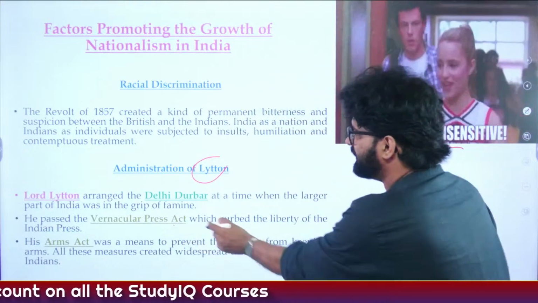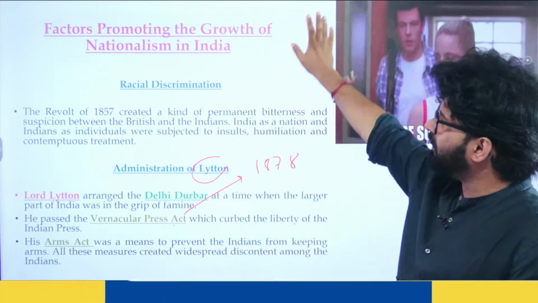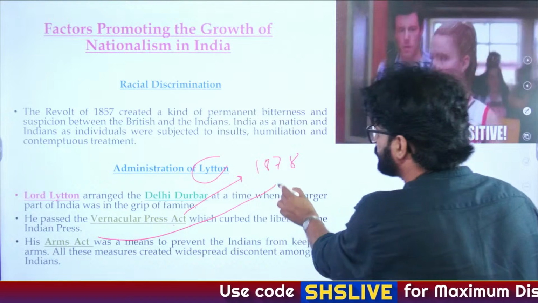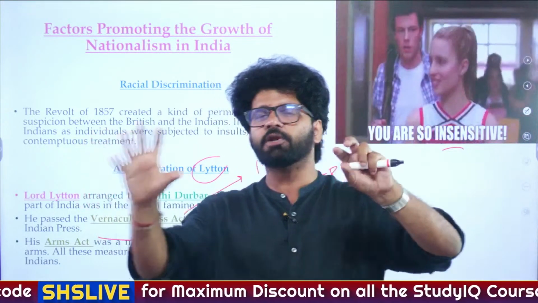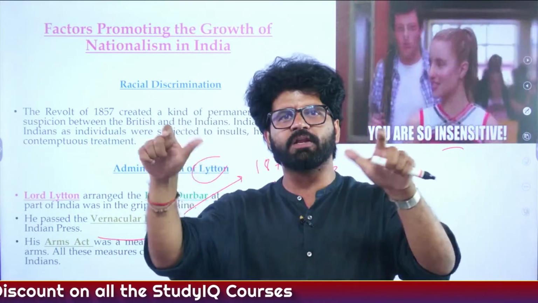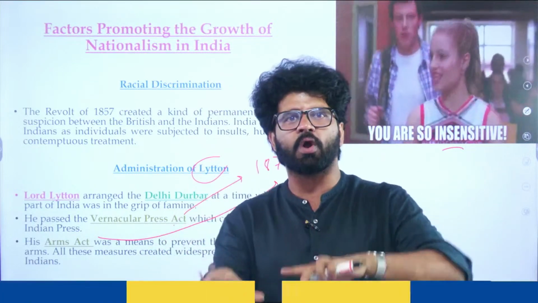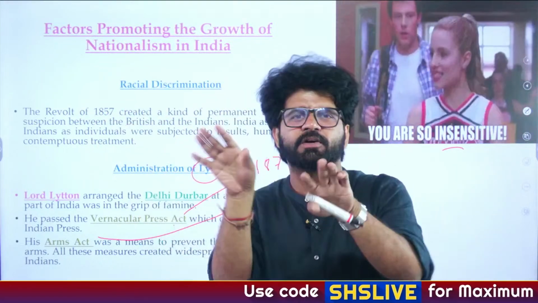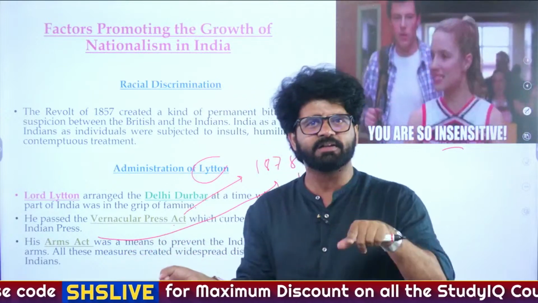Vernacular Press Act 1878 put restrictions. Please understand these points. They will help you in revising the prelims stuff, which is very important. The Arms Act was also introduced in the same year, 1878. The major purpose of the Arms Act was that Britishers and Anglo-Indians could carry arms without any registration. But Indians, if you have any arms, you need to have a proper license and go through all the paperwork, a thousand registrations and all those things. You can understand the discrimination here.